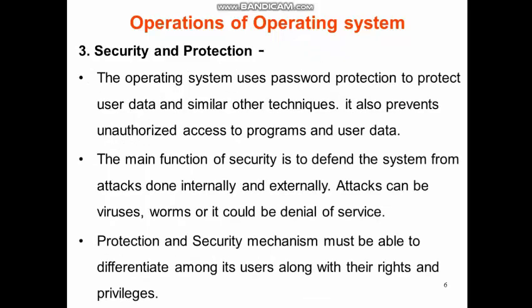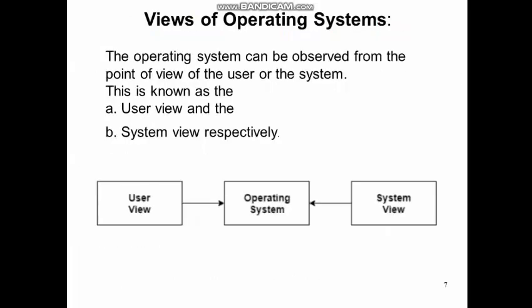The third important operation is the security and protection. Now, operating system uses password protection to protect user data, and it also prevents unauthorized access to programs and user data. Security is necessary because we have to defend our system from various attacks, internal or external. Both protection and security mechanisms must be able to differentiate among its users along with their rights and privileges.